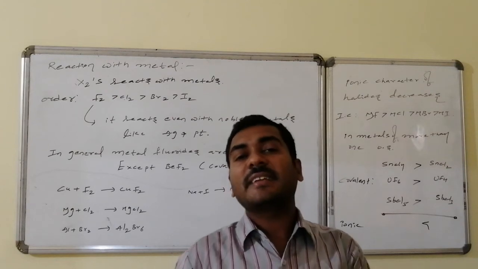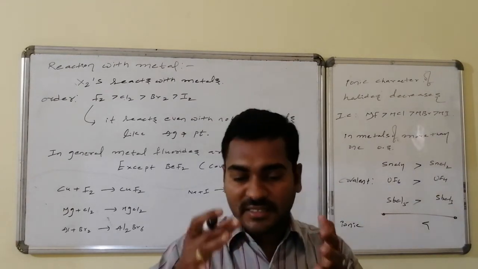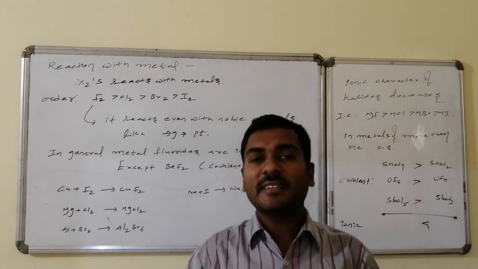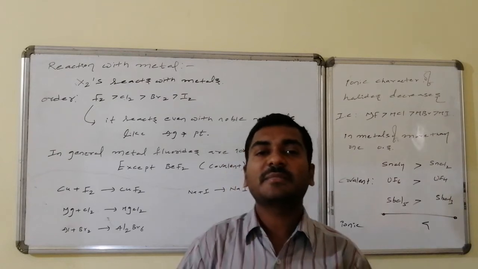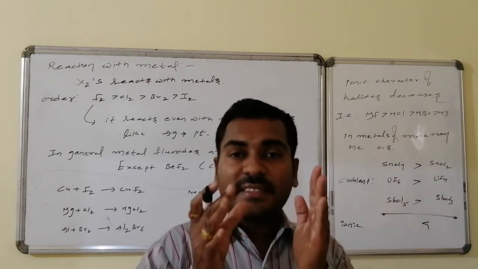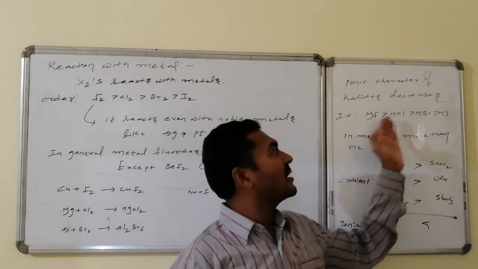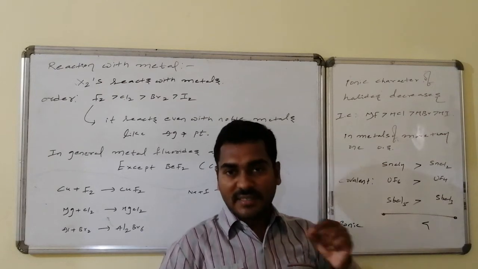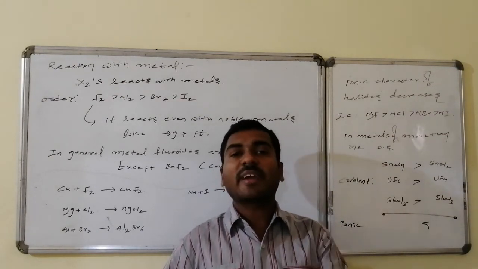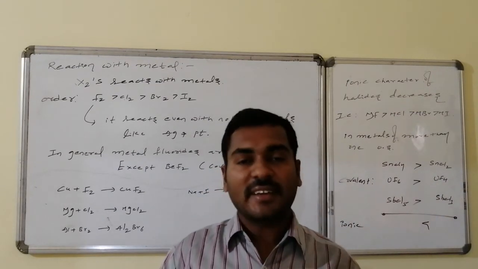Thus, as the size of the anion increases, the polarizability of the anion increases, that is, its ability to undergo polarization increases. The more the polarizability, the easier the distortion of electron density. The easier the distortion of the electron density, the more covalent in character. Thus, as the size of the halogen increases for the same metal, the giving back of electron density to the cation increases, which is known as covalent character.